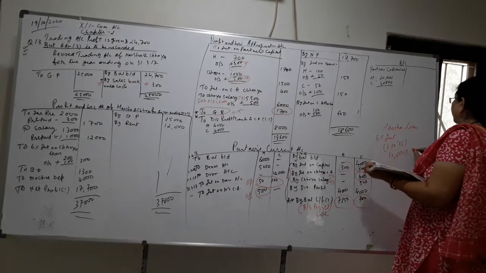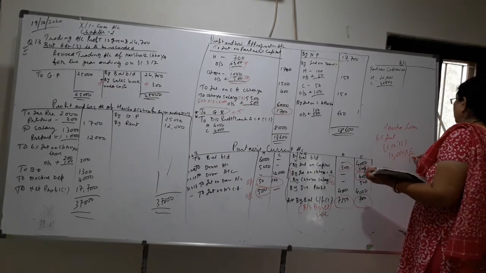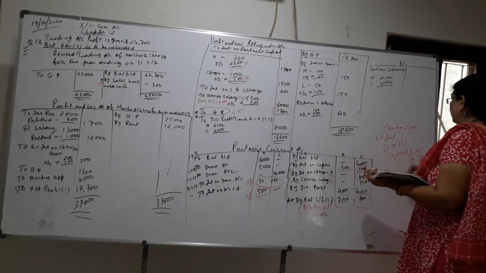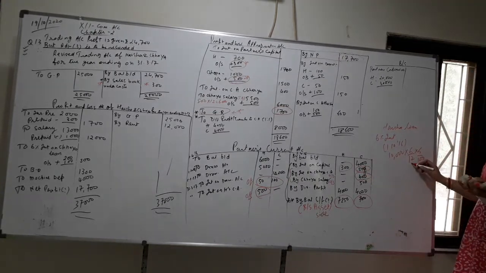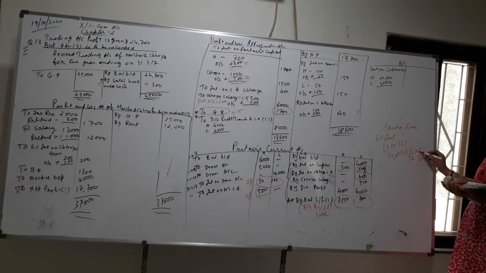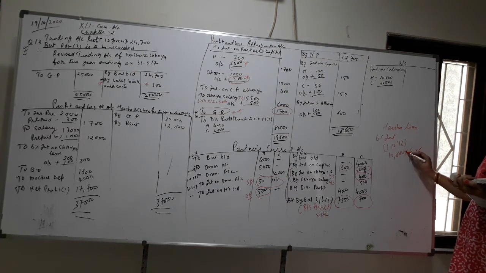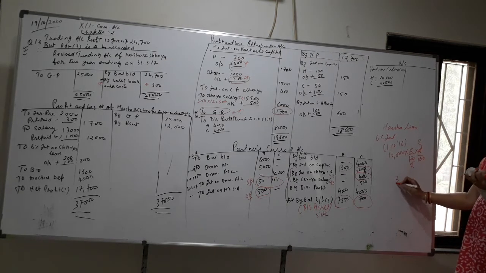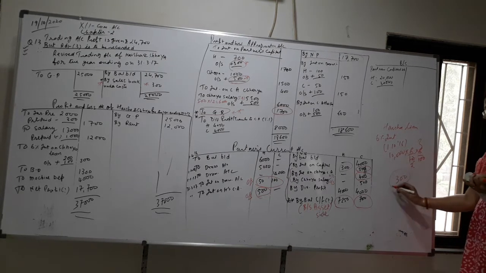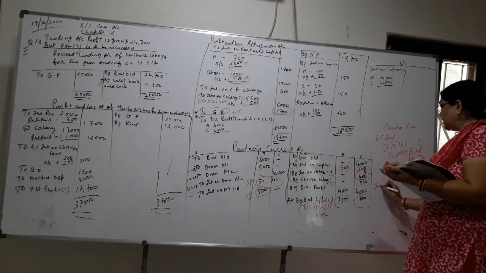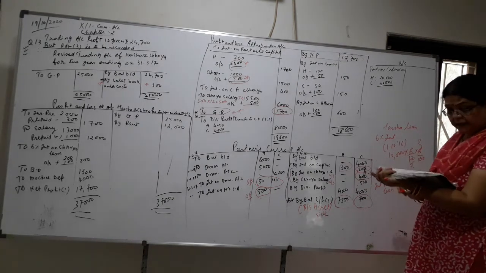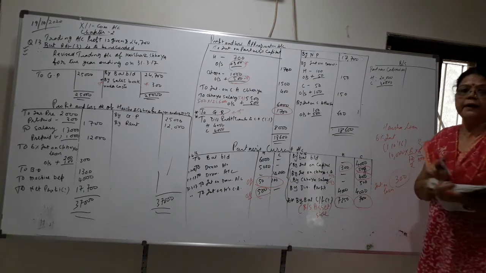So you will get here 6 upon 12 multiplied by 6 upon 100. So for 6 months and 6%, what will be here? 6 ones are 6, 6 twos are 12, so 300 is the interest on loan. Interest on loan is how much? 300. But given is how much? 200.